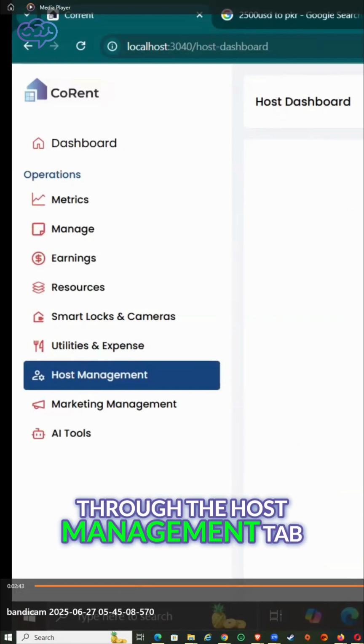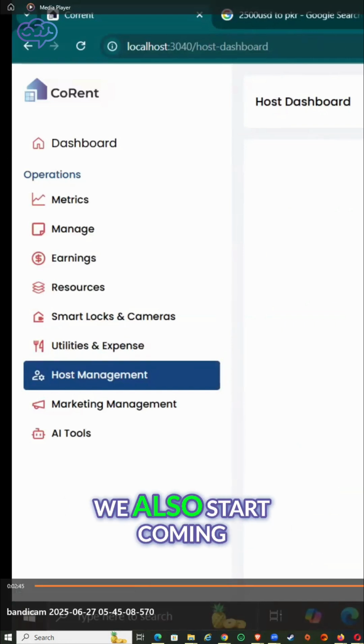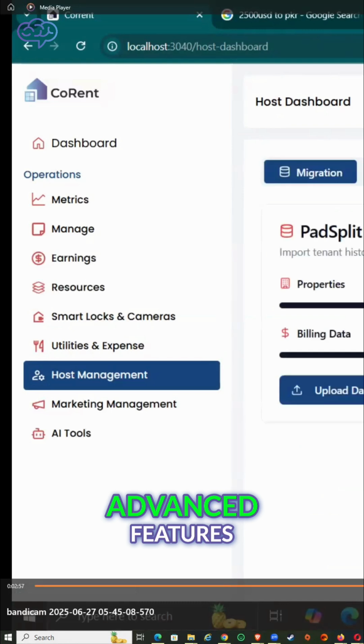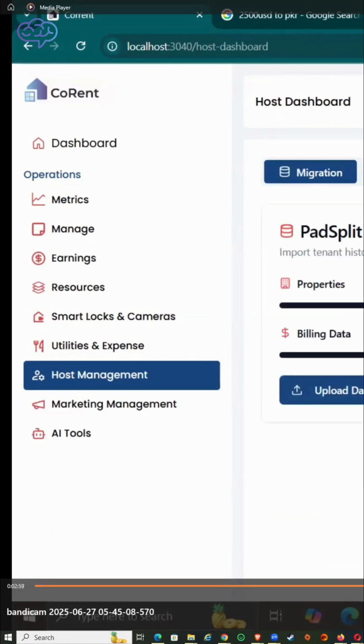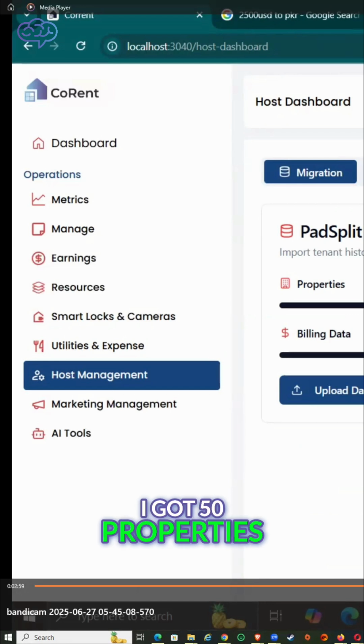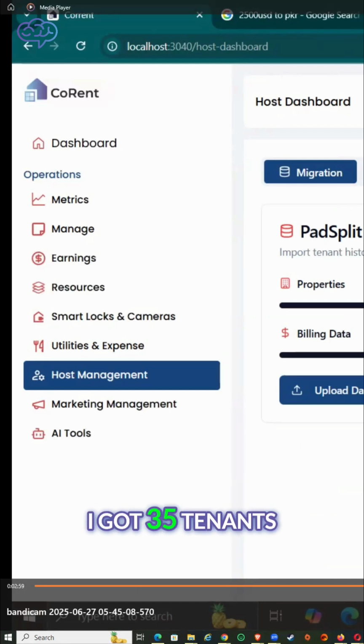Through the host management tab, we also start coming into some pretty cool advanced features, such as the migration wizard. Now, I know what a lot of you guys are thinking. I've been on PadSplit for 3 years. I've got 15 properties. I got 5 properties. I got 50 properties. I got 35 tenants. I got 115 tenants. How the hell do I get all of that over to a new platform?